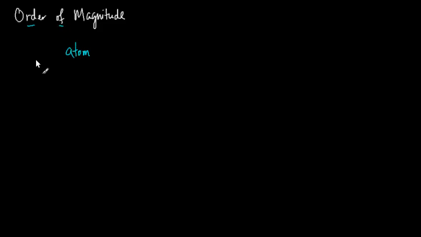So I can say an atom is of the order of 0.1 nanometer. So that's how big an atom is, roughly. Of course, not all atoms are exactly 0.1 nanometer, just as not all people are exactly 1 meter tall. It might be 2 times that, or half of that, or some small factor of that. But it's something which is useful to know if you're learning physics.